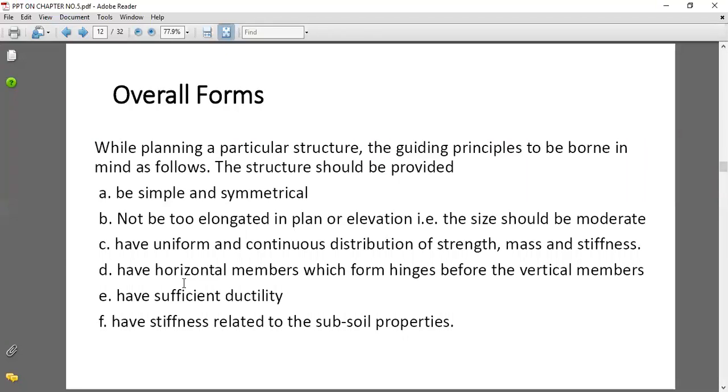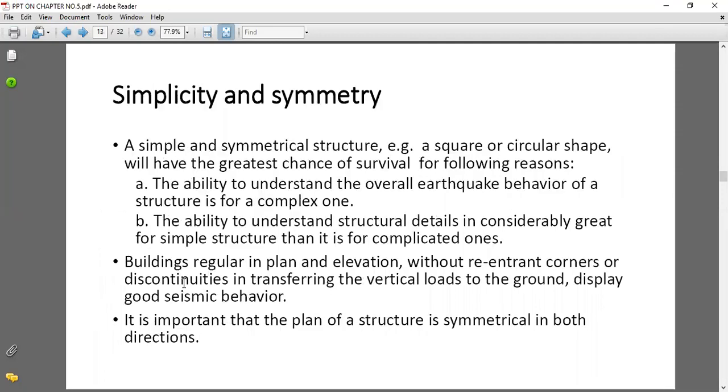That point is nothing but having sufficient ductility. And the last point is to have stiffness related to the subsoil properties. Means whatever loads come on the structure through the load path will be transferred towards the subsoil, so the stiffness related property of the subsoil should be good. That is the overall form of the structure.